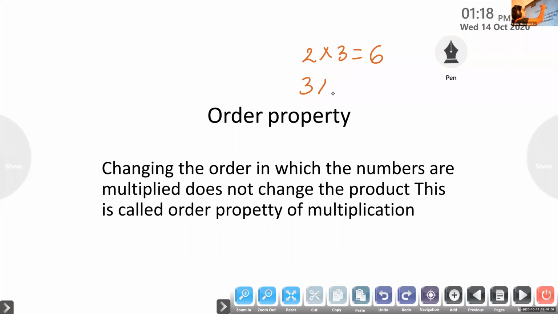3 2's are, Amit, will you say 3 2's are, what is the answer? 6. So 2 3's are equal to 6 and 3 2's are equal to 6. We change the order also. Answer is same. 2 3's are equal to same as 3 2's are. Like that.